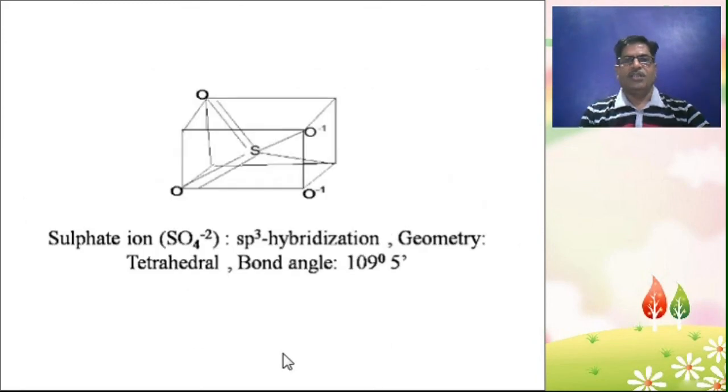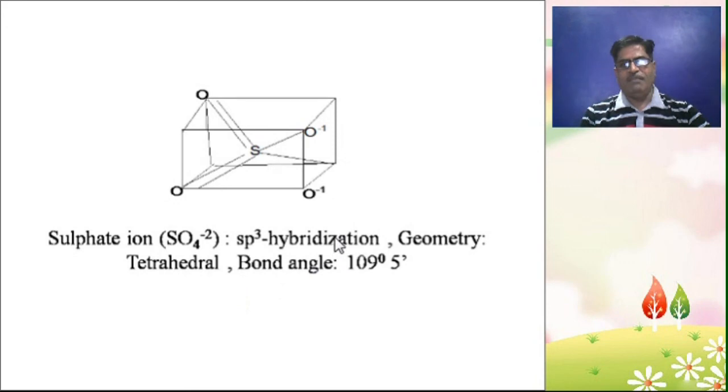Thus this is the geometry of the sulfate ion: sp3 hybridization, and the geometry of sp3 hybridization is normally tetrahedral. If tetrahedral, there is a bond angle.